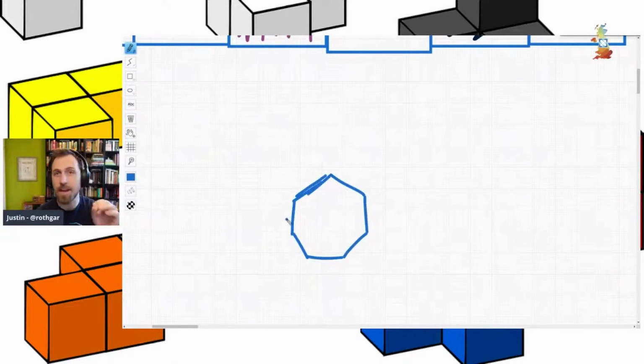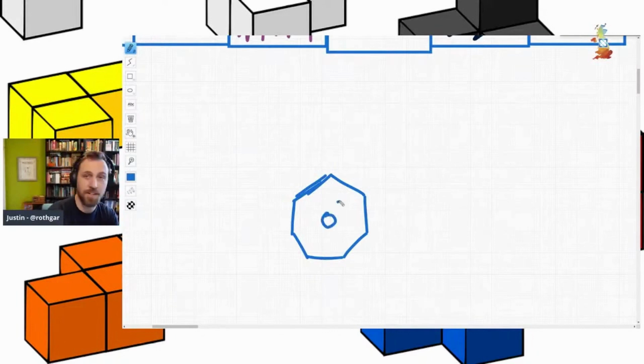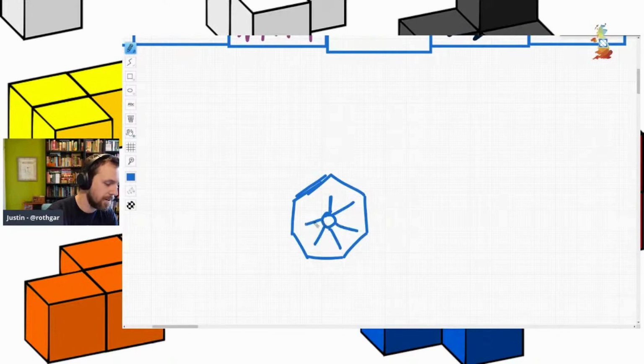I have practiced that so many times, and it's still not good. It's like the hardest shape to draw, I swear.